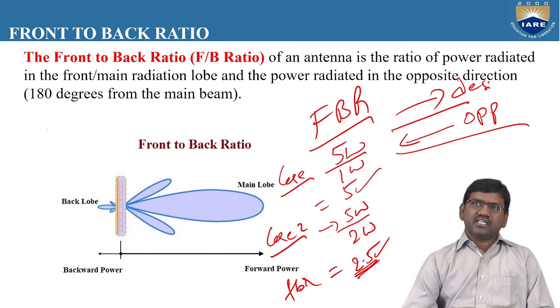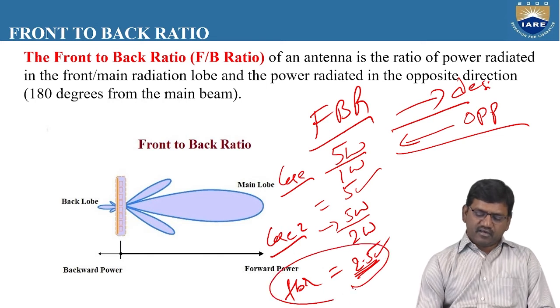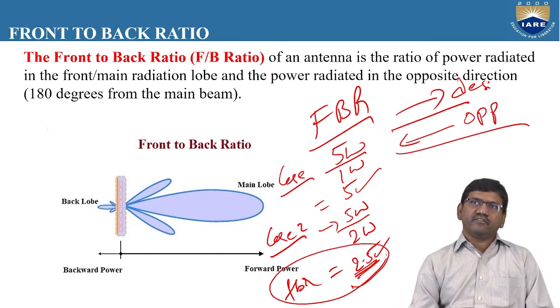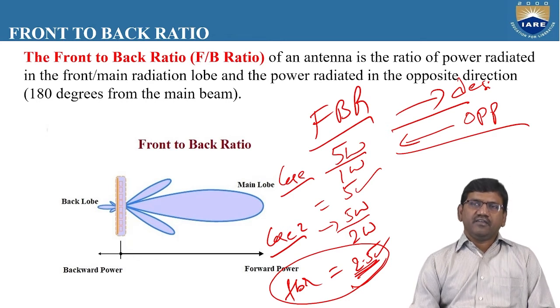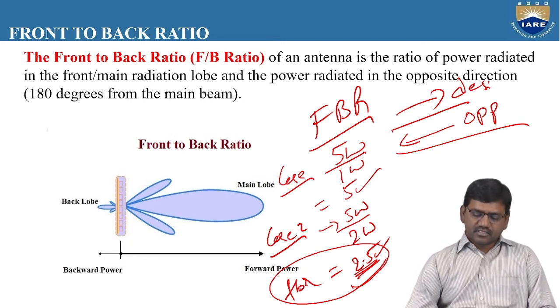So all these things are responsible for achieving a low FBR value. So always, whenever we design an antenna, we need to calculate the FBR value. If this FBR value is high, we can blindly say that the antenna efficiency is good. If this FBR value is very less, then it means that the antenna performance is very less.